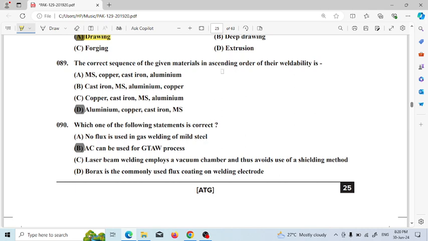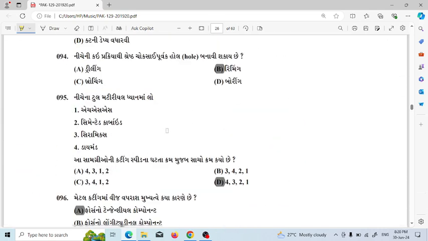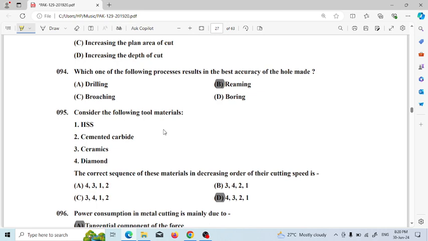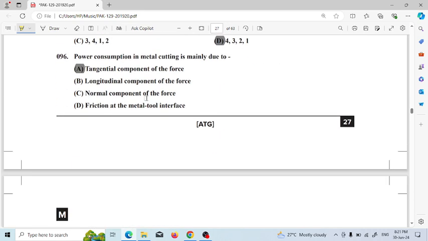So the correct sequence is also part of material science and production. The correct sequence of given materials in ascending order of their weldability will be aluminum, copper, cast iron, mild steel. Which one of the following processes results in the best accuracy of the hole made? The answer will be reaming. This is also a production chapter. Power consumption in metal cutting is mainly due to the tangential component of force. Option A is the correct answer.